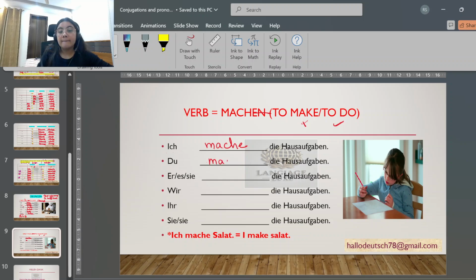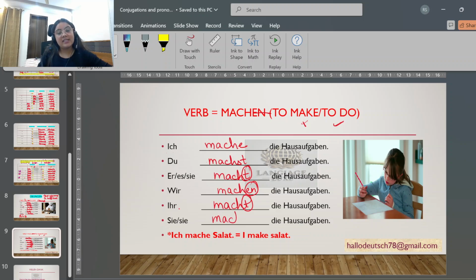"Du machst die Hausaufgaben." "Sie macht die Hausaufgaben." "Wir machen die Hausaufgaben." "Ihr macht die Hausaufgaben."